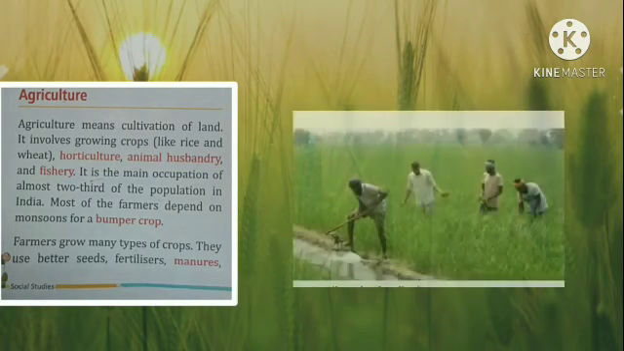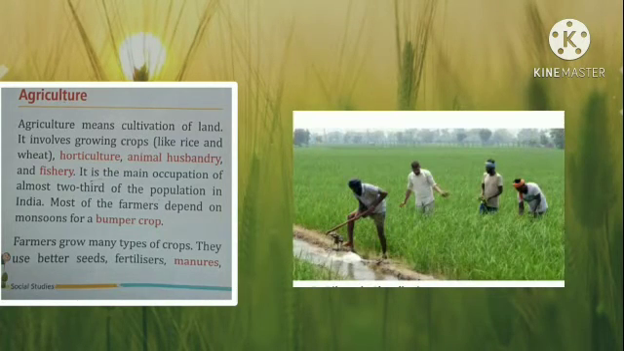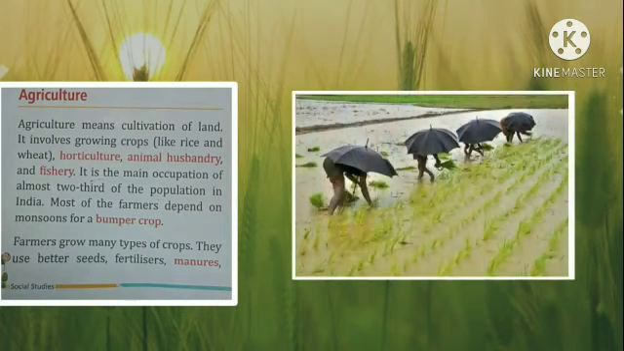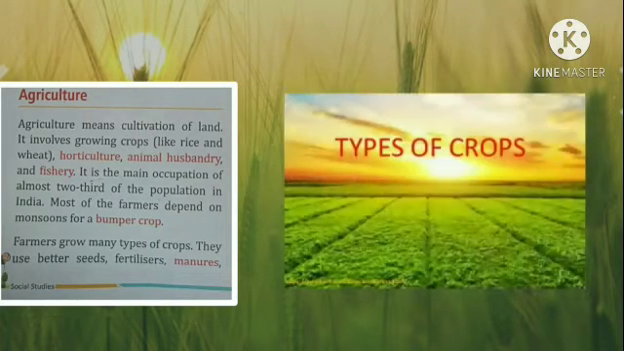It is the main occupation of almost two-thirds of the population in India. Most of the people in India depend on agriculture for their livelihood. Now most of the farmers depend on monsoon for a bumper crop. Bumper crop means a large agricultural harvest. So monsoon affects production of crops. Farmers grow many types of crops.